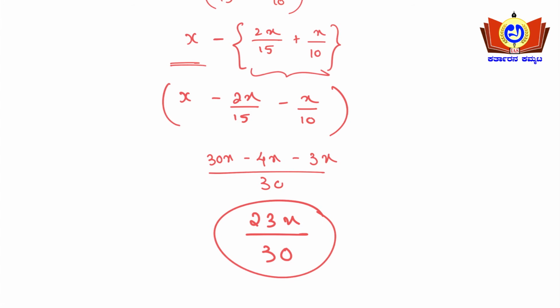Actually the question asks not to find the x here. What is the total number of students present? Actually the question is not asking like that, but what part of the total number of students are present. So 23 upon 30 part of students are present here. Okay, so this is the right answer here.